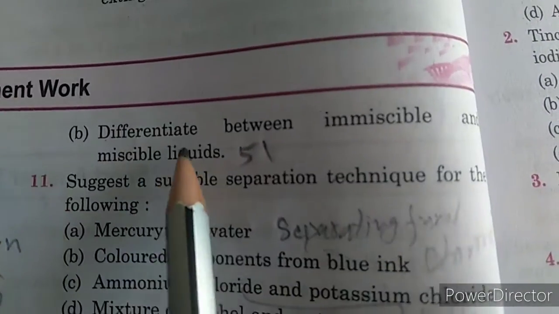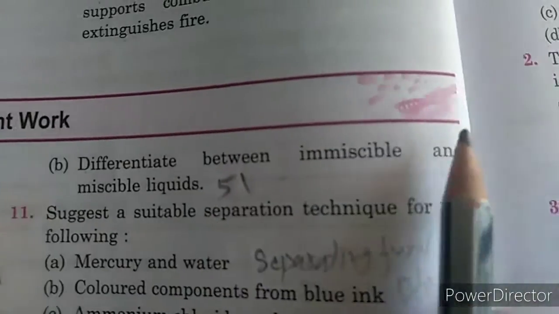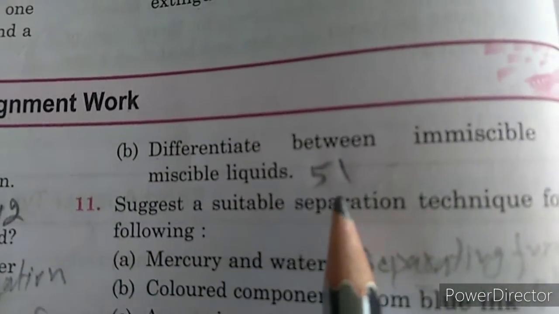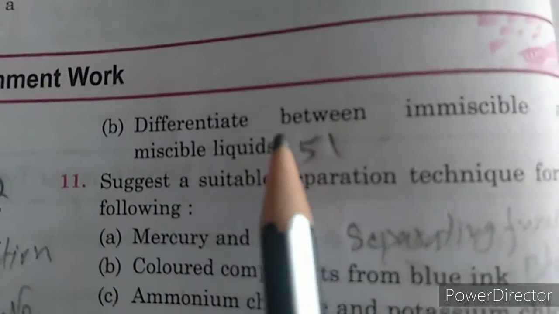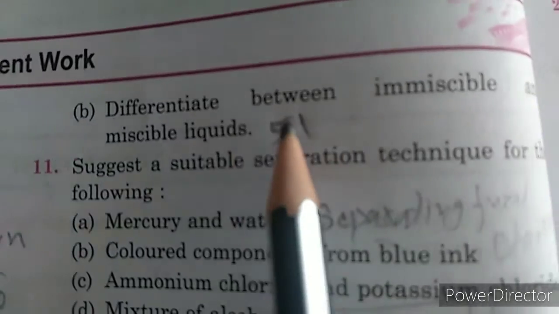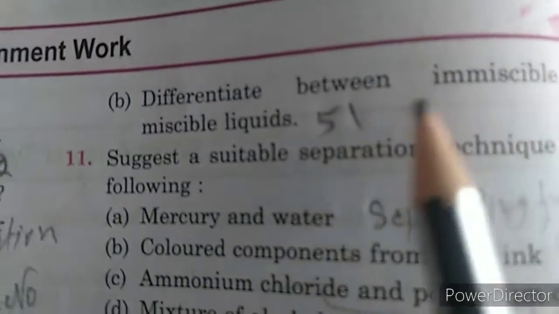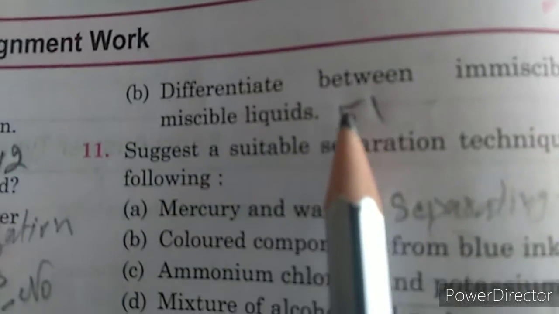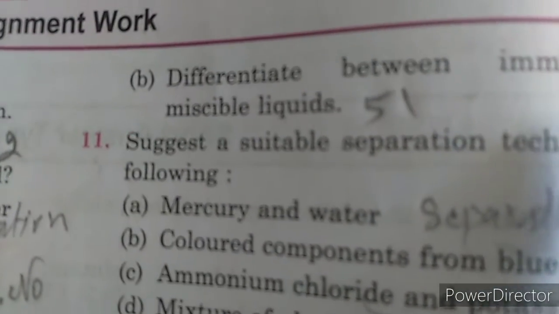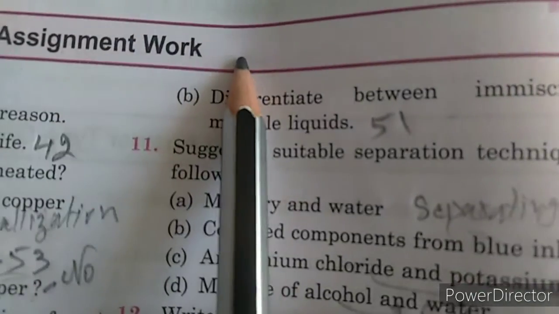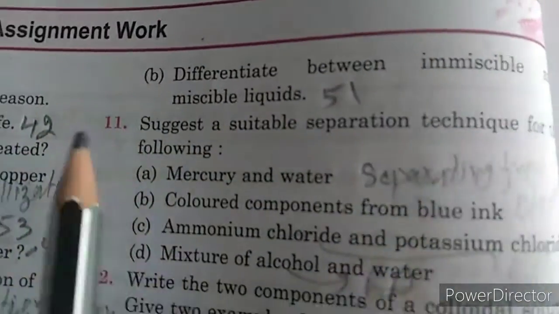Next question is, differentiate between immiscible and miscible liquids. Its answer has been given on page number 51, but you can write: the liquids which can mix are known as miscible liquids, and those which cannot be mixed into one another are immiscible liquids. Miscible liquids can be separated by fractional distillation, while immiscible liquids can be separated by a separating funnel. So by making columns, miscible liquids and immiscible liquids, you can write these 2 points.